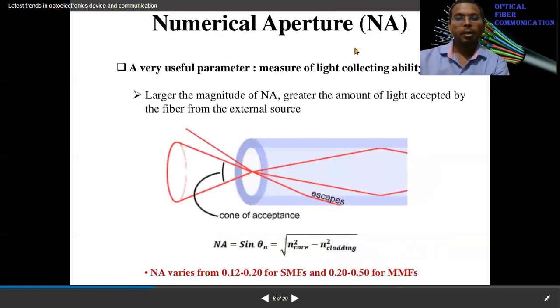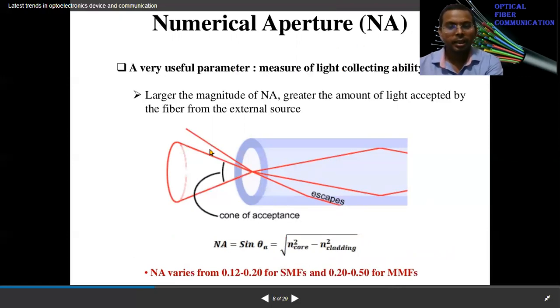What is numerical aperture? So it's again physics. Here in the PPT, I can show the final result. I cannot derive the complete one here. A very useful parameter, a measure of the light collecting ability of a fiber, is called the numerical aperture.